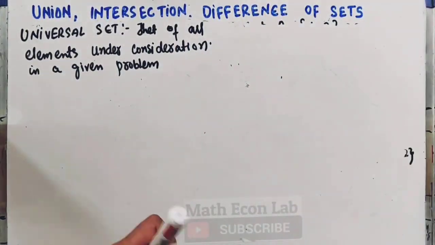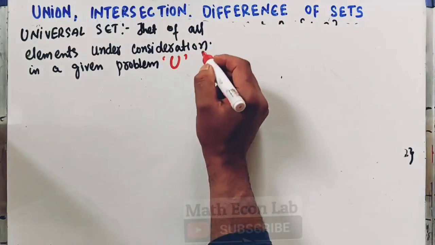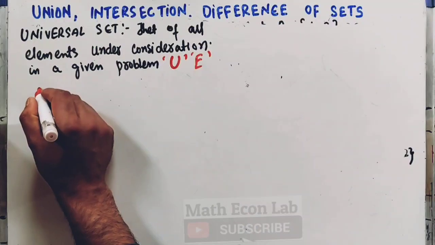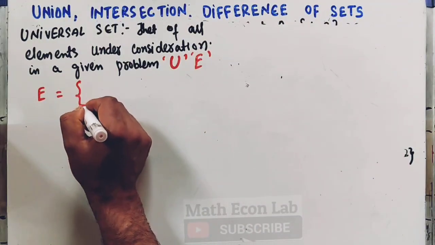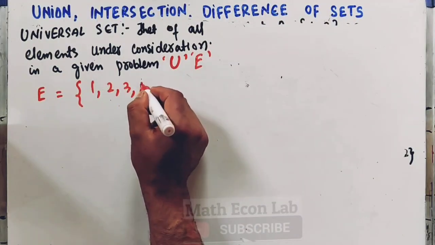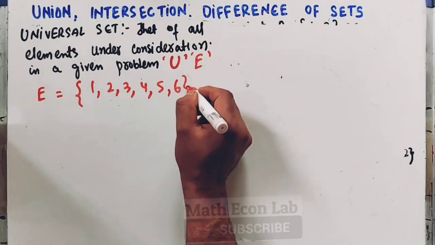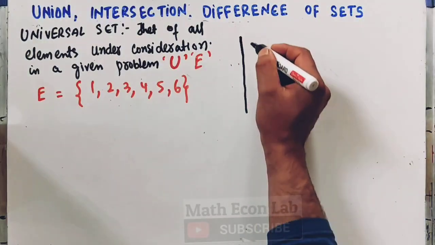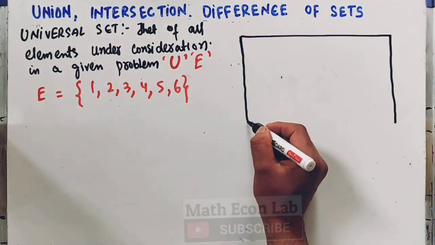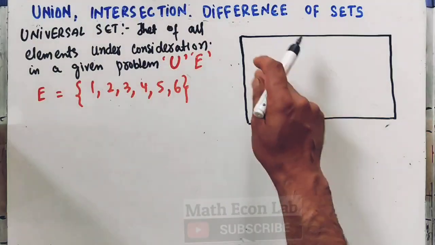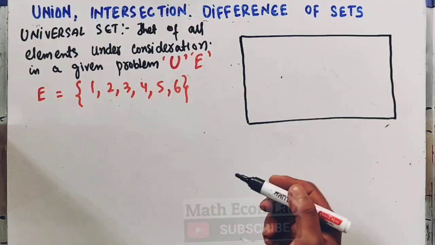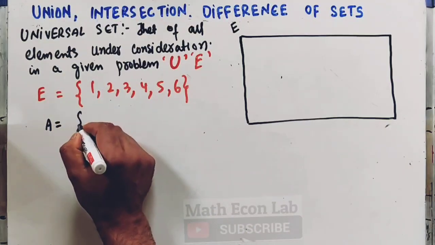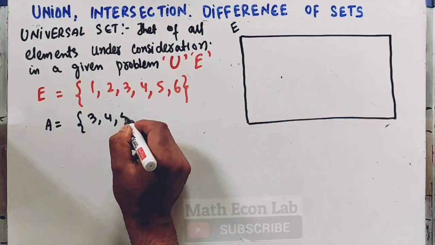It is denoted by U, or let us denote it by E, the universal set. Let us suppose we have a universal set which consists of the elements 1, 2, 3, 4, 5, 6. This is our universal set. On the diagram we denote the universal set by a rectangle. So all the elements present in this rectangle represent the universal set. Let us denote it by E here. Let's take another set. Let us suppose we have a set A which consists of the elements 3, 4 and 5.